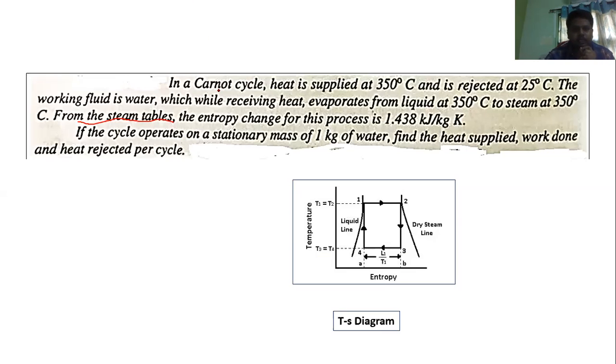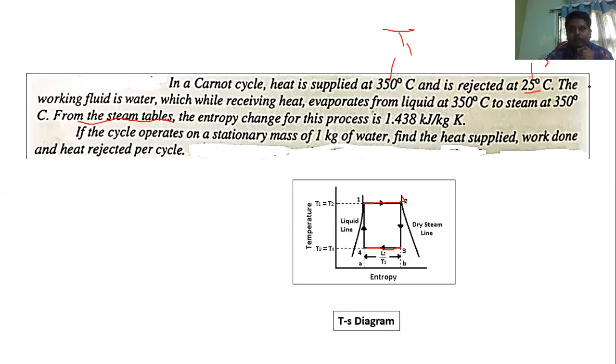So let us solve it together. In the Carnot cycle, heat is supplied at 350 degrees centigrade and rejected at 25 degrees centigrade. Heat is supplied at the boiler, the process 1 to 2. Heat is rejected at the condenser, so this is the process 3 to 4. In this process, the heat is getting rejected.